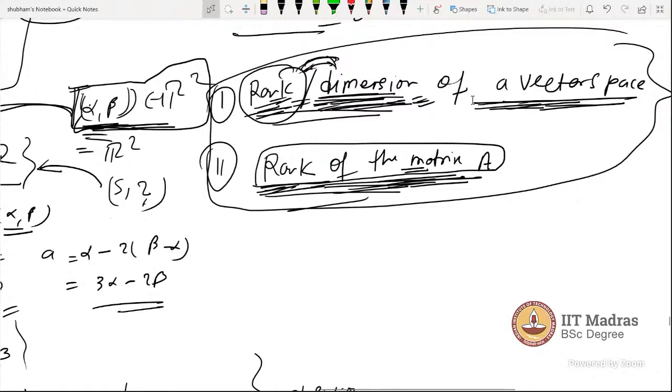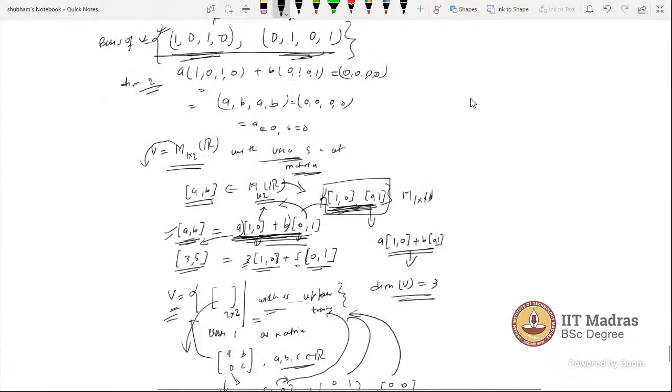Almost everywhere you will always see the word dimension for a vector space and rank for a matrix. So that much for matrices and finding the basis.